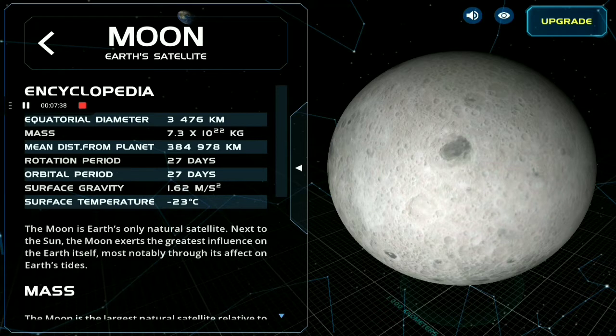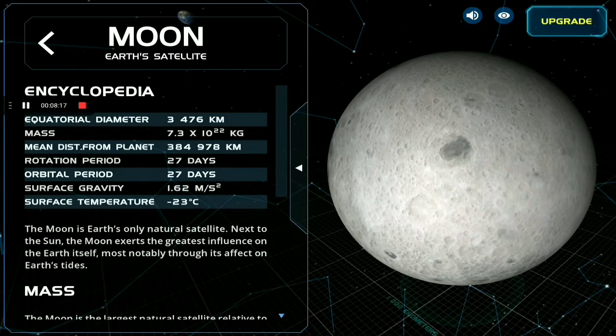3,476 kilometers, and it is also known that the surface area of Moon is equal to the surface area of the continent Africa, as I know, but you can also search it. And mass is 7.3 into 10 raised to the power 22 kg. Mean distance from planet. It means that the distance of Earth and Moon is 384,978 kilometers. It is almost 4 lakh kilometers from Earth.